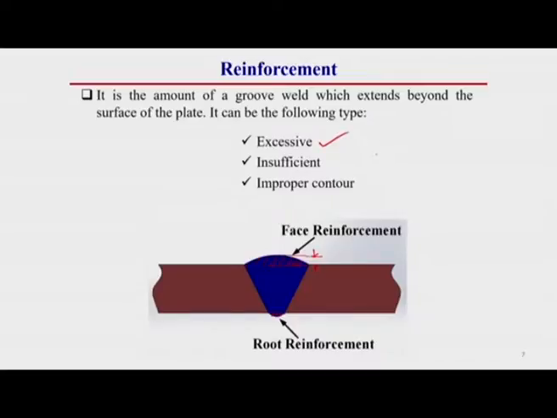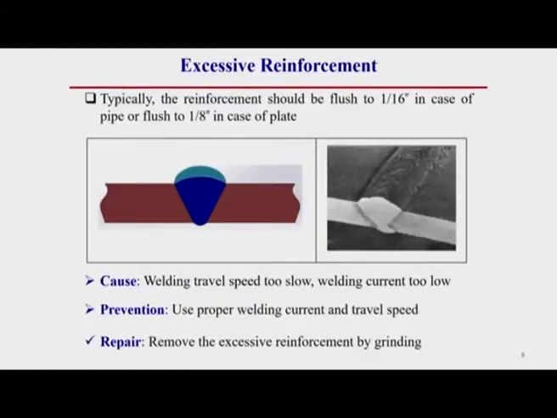One is excessive reinforcement, this is a welding defect. This can be insufficient reinforcement, then that will be a defect, or there can be improper welding contour. So, this is also a welding defect. So, this reinforcement is actually a weld bead contour defect. One by one I will discuss in the subsequent slides. First of all, excessive reinforcement. Excessive reinforcement, what I have told you, here the reinforcement is required in this region.